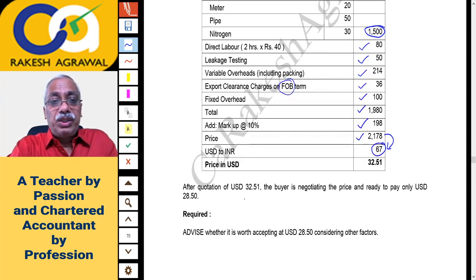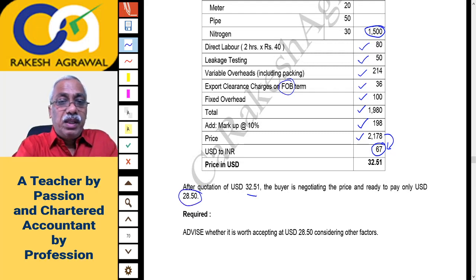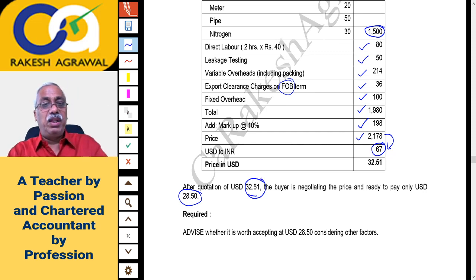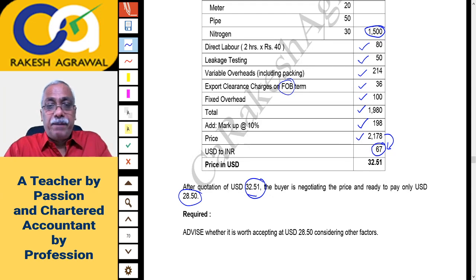After quotation of US dollar 32.51, the buyer is negotiating the price and ready to pay only USD 28.5. See, our quotation is 32.51. There is a counter offer from the buyer. Buyer is asking for a slightly lower price, 28.50.